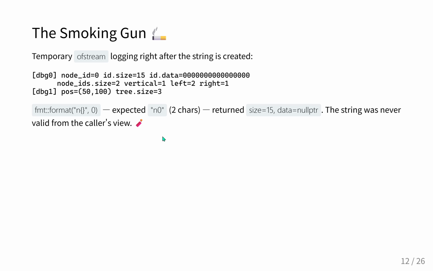Yes, but AddressSanitizer is actively blowing up the process with a hard termination when the memory violation occurs. And when a process terminates that violently, the standard output buffers like std::cout don't get a chance to flush their contents to the console. Oh, so the text is trapped in memory and destroyed. Exactly. So you can't just throw a simple print statement in there to see what the string looks like, because the crash kills the print statement before it ever hits your screen.